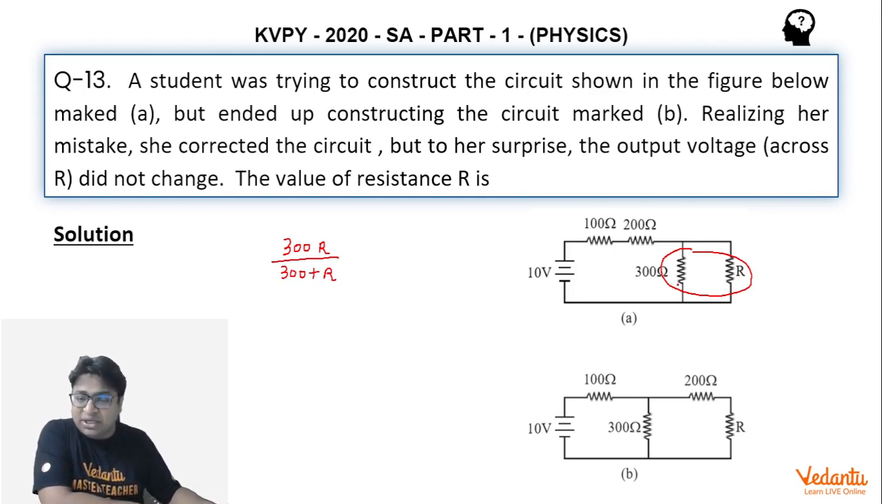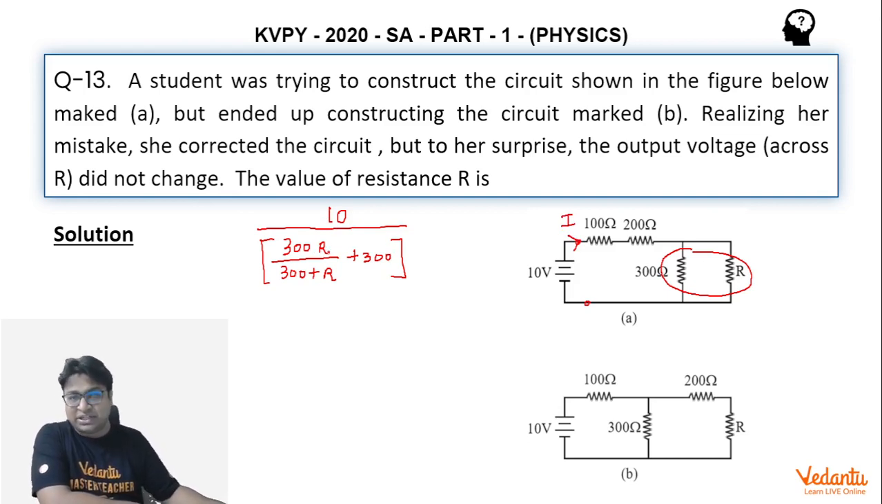Now the equivalent resistance of these two is connected in series with 100 and 200. So I should add a plus 300 here. Now we've got the equivalent resistance across the battery. If the EMF of the battery is divided by this resistance, then we will get the current in this circuit. So what you are looking at right now on the screen, that is written in red color, gives you the current in this branch.